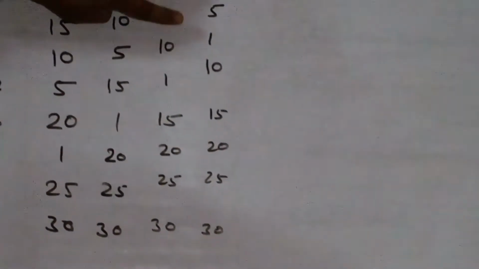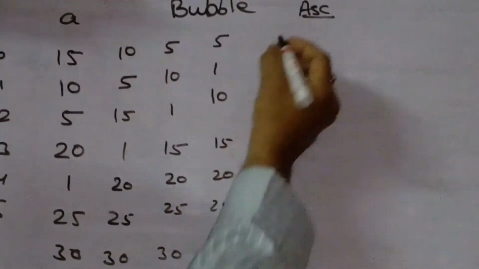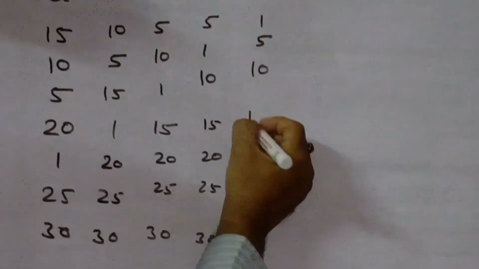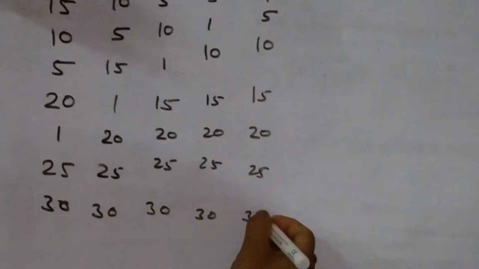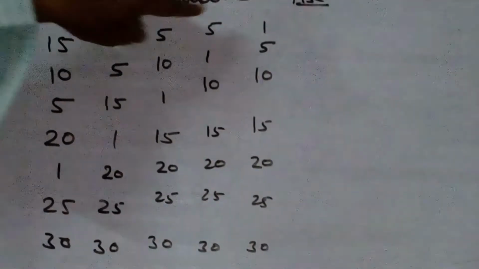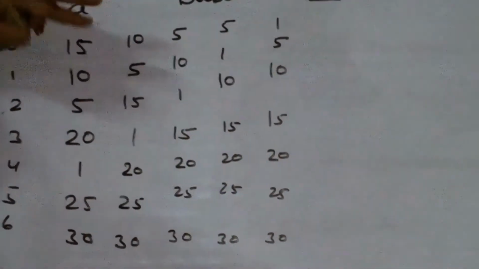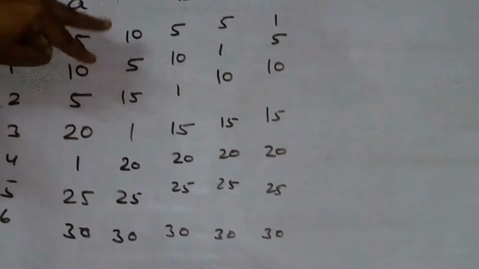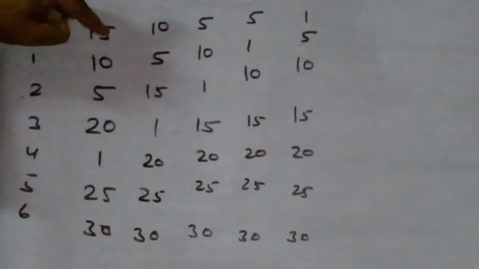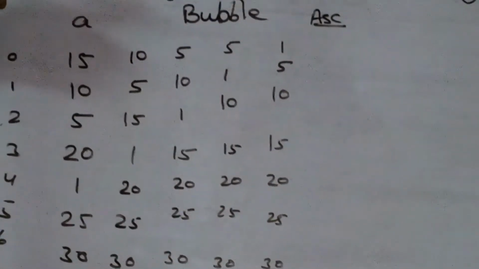In the next iteration this will compare. Now we get 1, 5, 10, 15, 20, 25 and 30. This is the concept of bubble sort. It is arranged in ascending order. Here the concept is that it compares and replaces simultaneously. If the condition is found true, it will replace the value at that time.